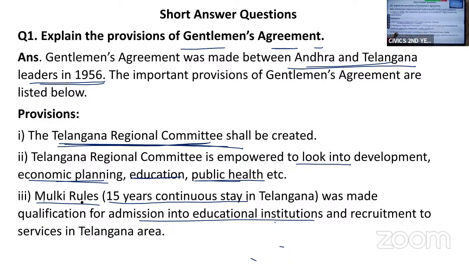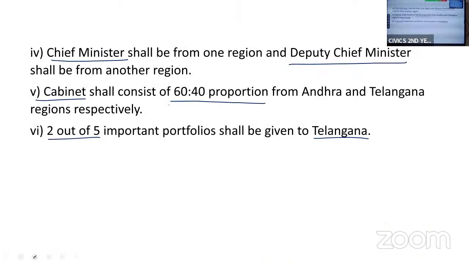Then Mulki rule: 15 years of continuous stay was made the qualification for admissions into educational institutions and recruitment into the services in the Telangana region. So these were some of the important provisions. Then it also said that if the chief minister is from one region, the deputy chief minister shall be from the other region.